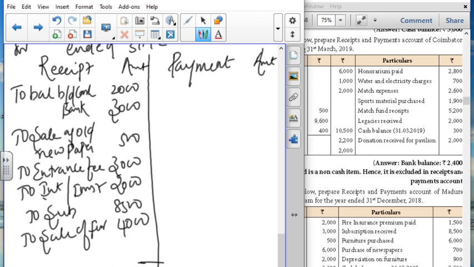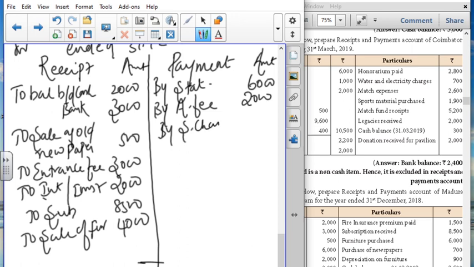On the credit side, by stationery 6000, by audit fee 2000, by sundry charges 6000, by scholarship given, given means the cash is going out.